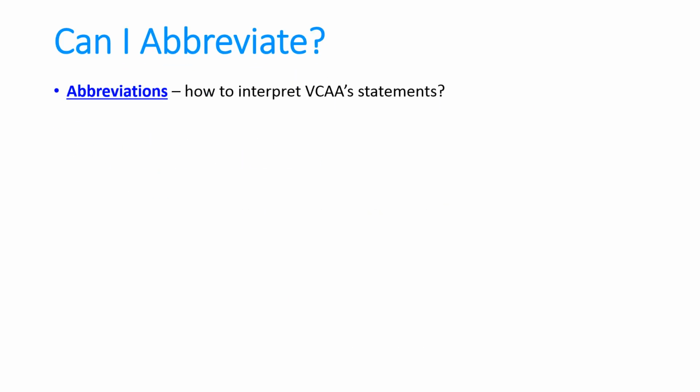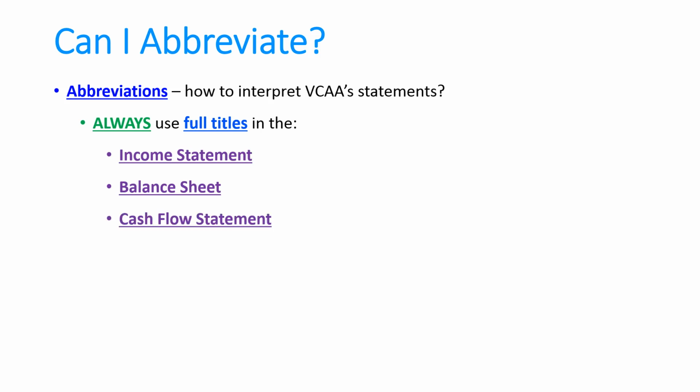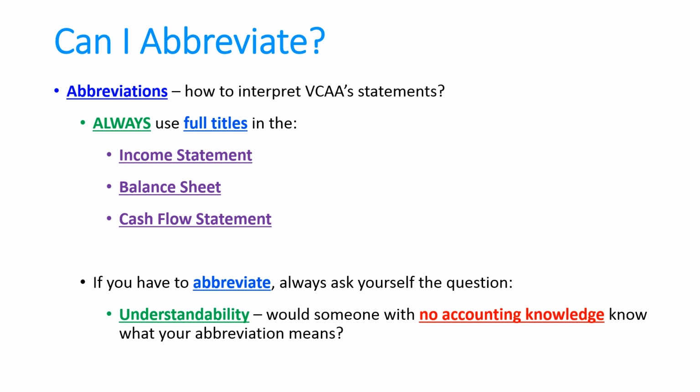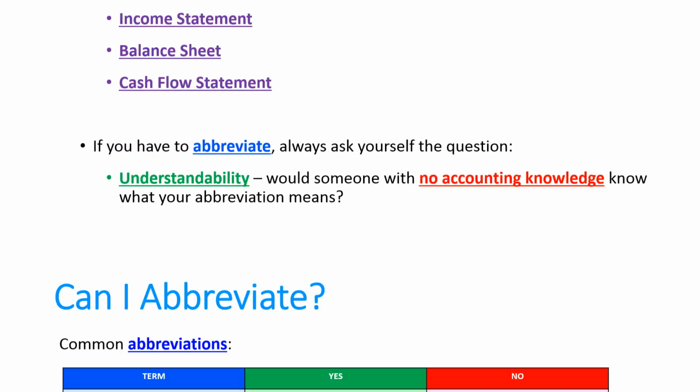So using that, let's come up with a bit of a rule. Always use full titles when you're doing your reports. So if you're doing an income statement, a balance sheet and a cash flow statement, no abbreviations. If you do have to abbreviate in something else like a ledger or a paragraph, always ask yourself, apply the qualitative characteristic of understandability. Would someone with no accounting knowledge know what your abbreviation meant?